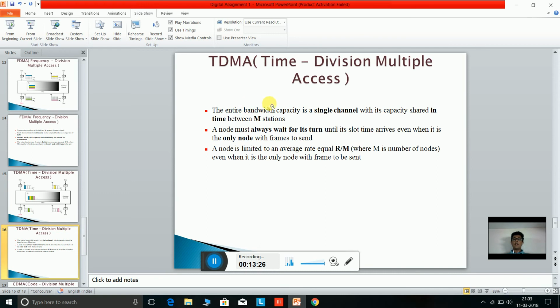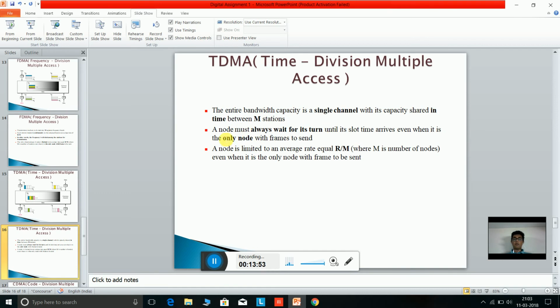The entire bandwidth capacity is a single channel with its capacity shared in time between M stations. A node must always wait for its turn until its slot time arrives, even when it is the only node with frames to send.